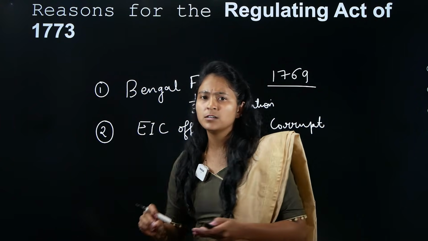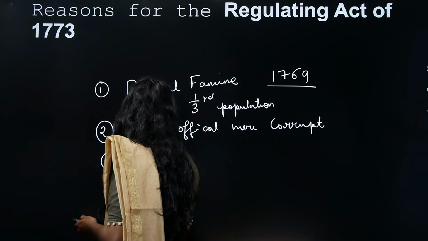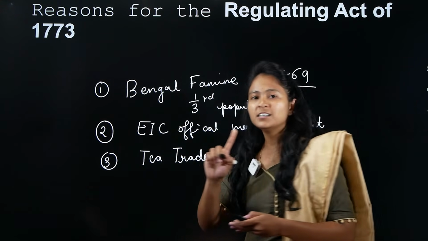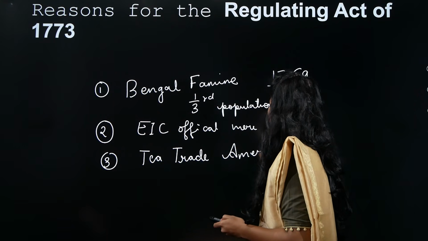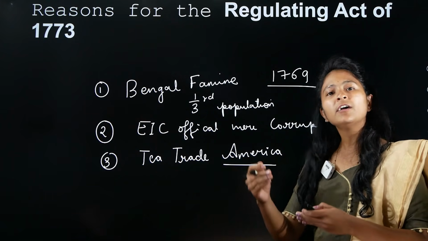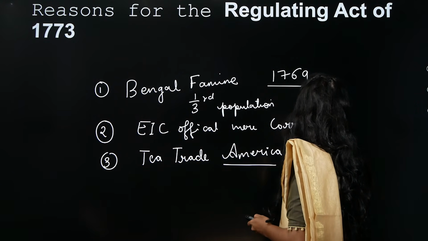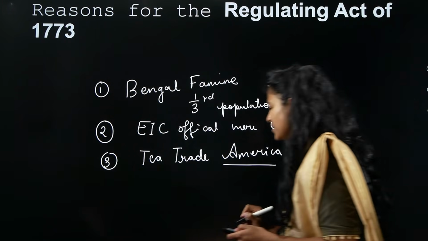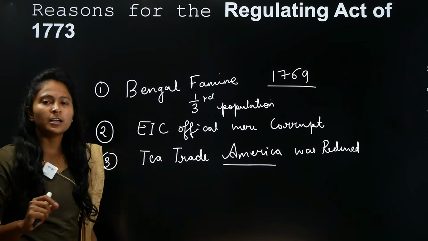Right? Apart from this, what you need to understand here is tea trade. The British East India Company would do tea trade with America. And this tea trade with America actually got reduced. I'll tell you why this got reduced. See, first try to understand that America would get its tea only from the British East India Company.